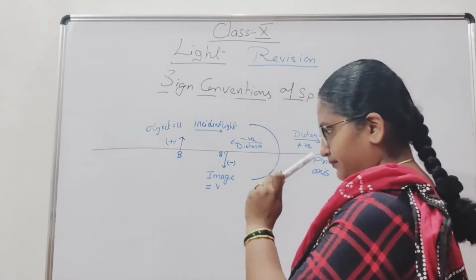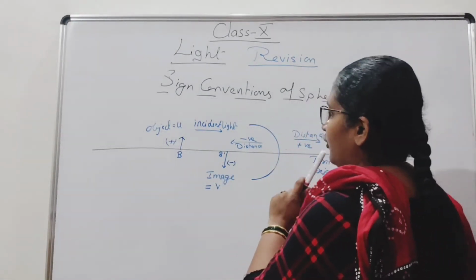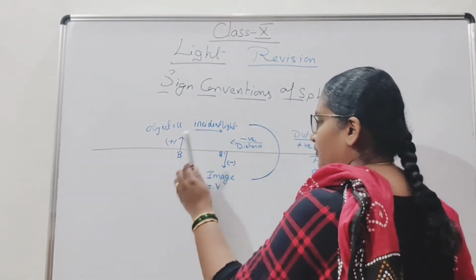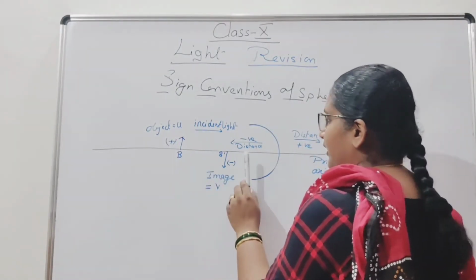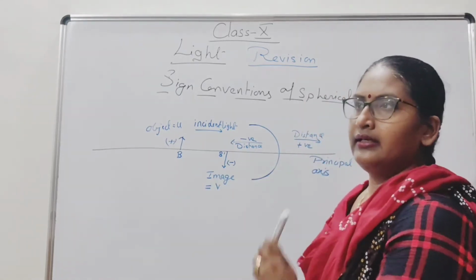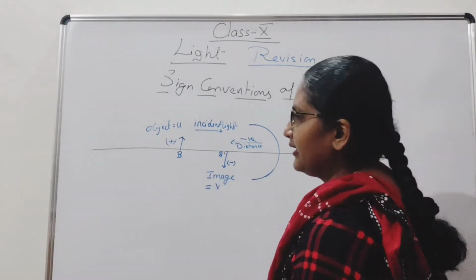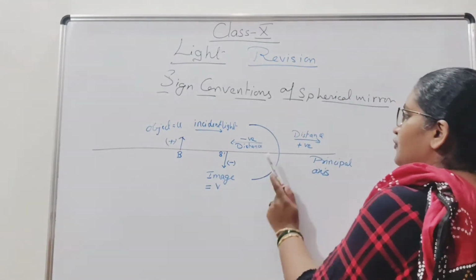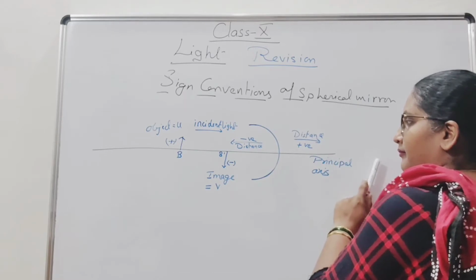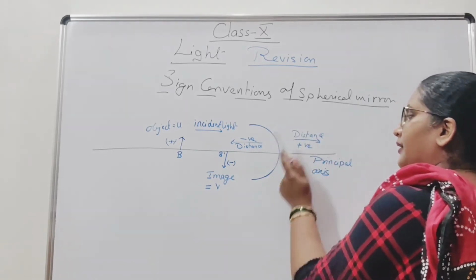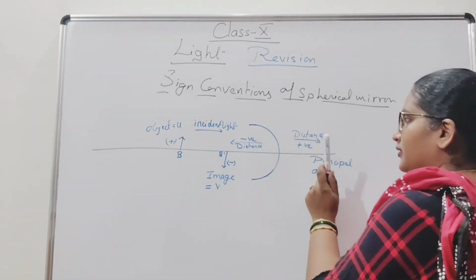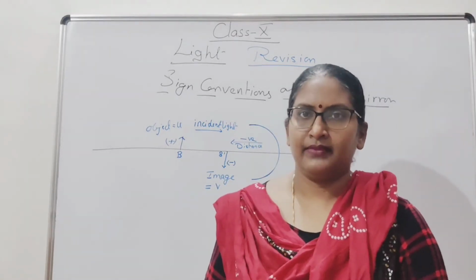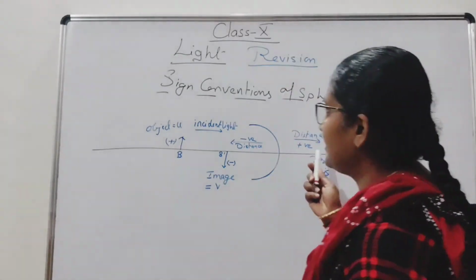If the image is formed on the same side as the object and it is inverted, then the height will be taken as negative. Now when the image is formed behind the mirror, then the distance will be taken as positive.